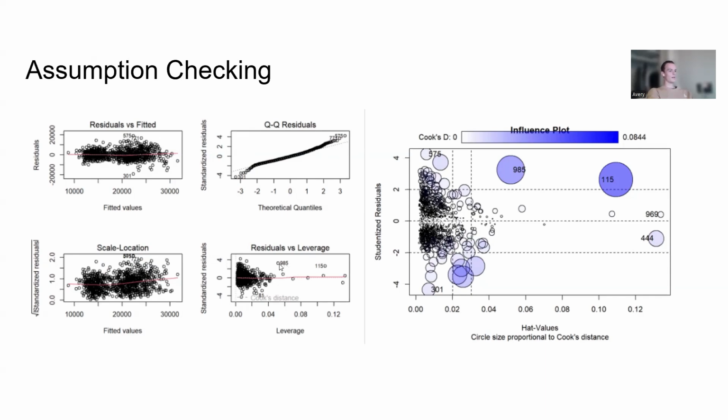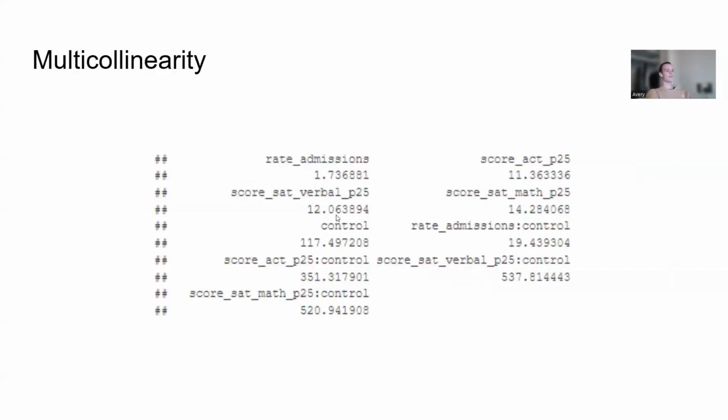But we do see that observation 985 and observation 115, we did end up removing these. They just have such high standardized residuals and leverage, and we see them here on our influence plot sticking out. So we did remove these two values when we were moving forward with the rest of our analysis. We also want to check multicollinearity, and this is where problems started to arise. So we see we have severe multicollinearity issues for all of our test scores, and we're going to have to do something about these because it's going to make our confidence intervals explode.